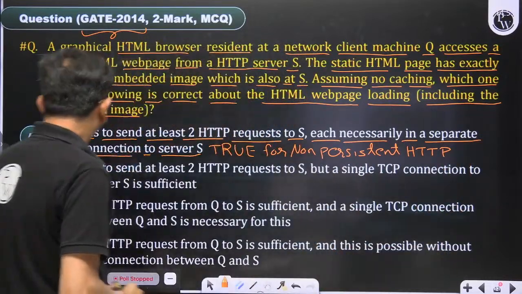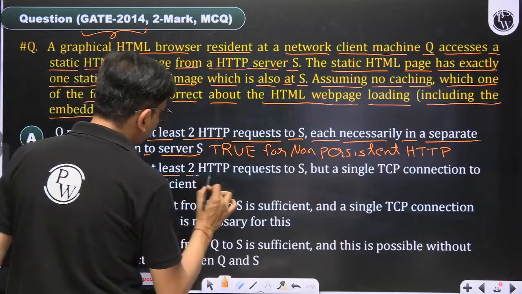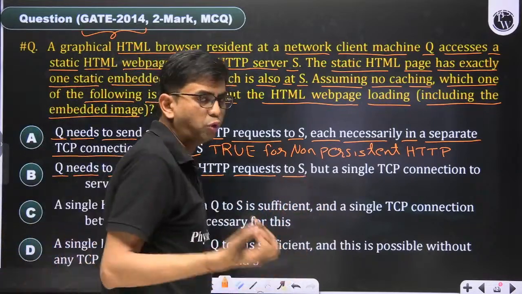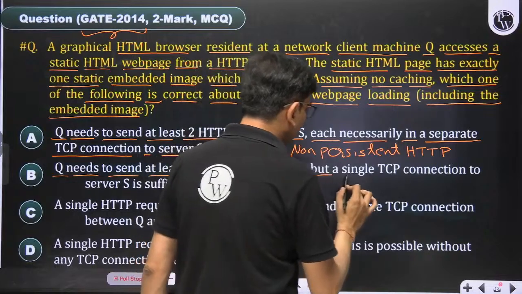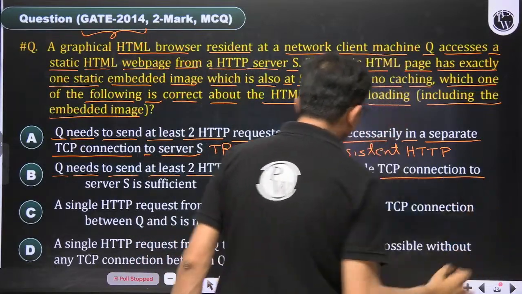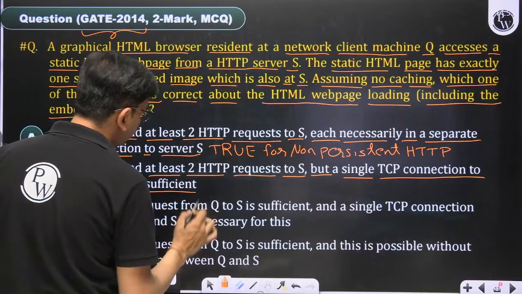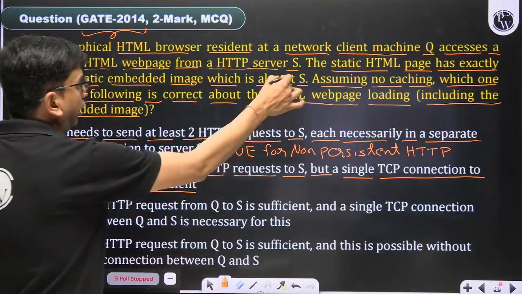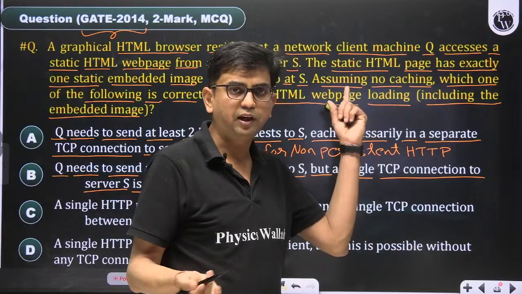Q needs to send at least 2 HTTP requests to S. True, 2 objects, 2 HTTP requests. But a single TCP connection to server S is sufficient. See here, is the image object present in the same server? Yes, the image object is present in the same server.